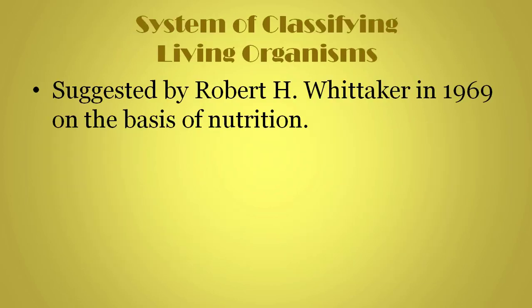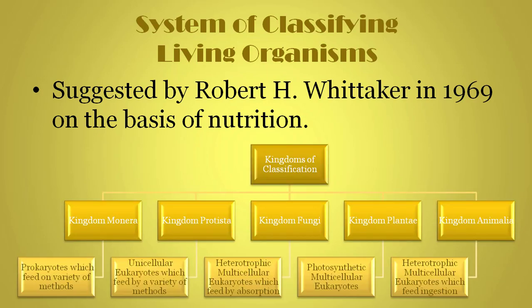To solve this problem, Robert H. Whittaker in 1969 suggested a new system of classifying living organisms on the basis of nutrition. According to the new system, there are 5 kingdoms of living organisms. The first kingdom is kingdom Monera, which contains all the prokaryotes which fed on variety of methods. The second kingdom is kingdom Protista, which contains all the unicellular eukaryotes which fed by a variety of methods.